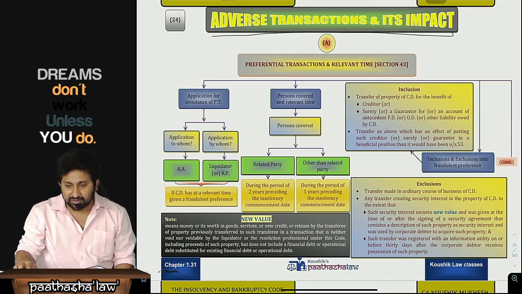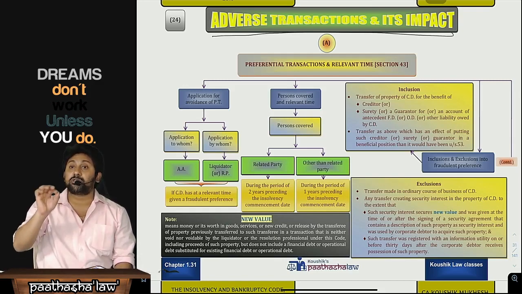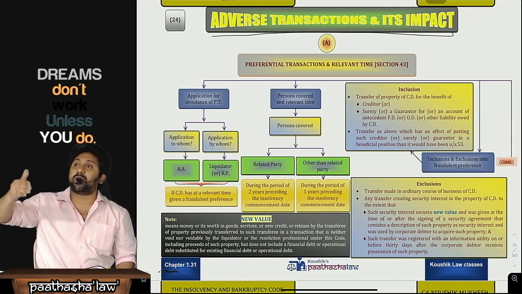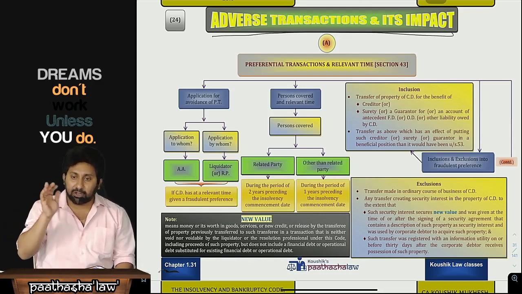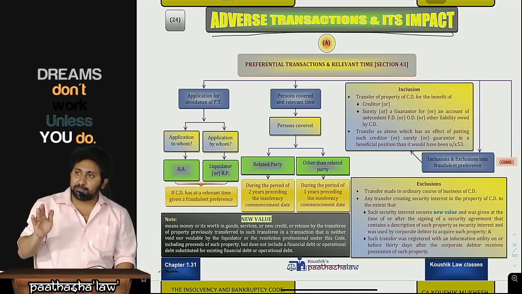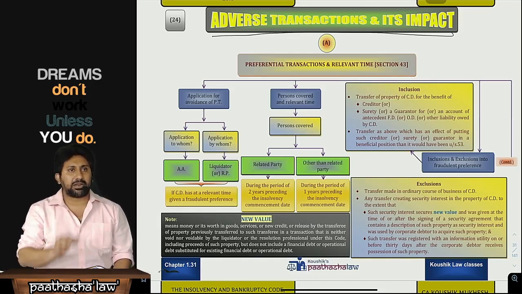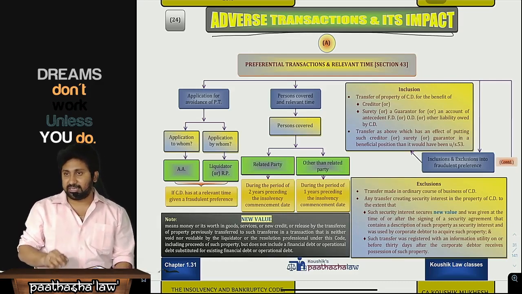Sir, what is this adverse transaction? I will explain everything. I repeat once again: the company will be giving a fraudulent preference. Means what? You are giving more importance to one creditor than others. Instead of giving a basic preference, that kind of preference, we call the concept of a fraudulent preference. Whenever there is a fraudulent preference, a creditor will be paid before the due date and he will be given more importance. Law will ask 2 questions. Why have you done that? Is he your related party? Yes, he is a related party.